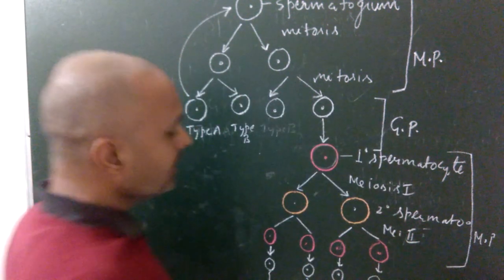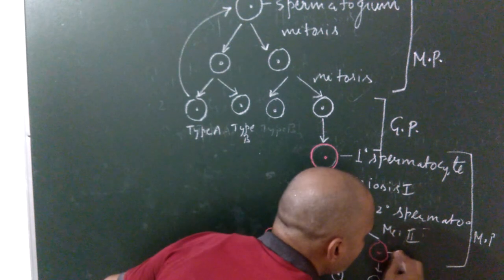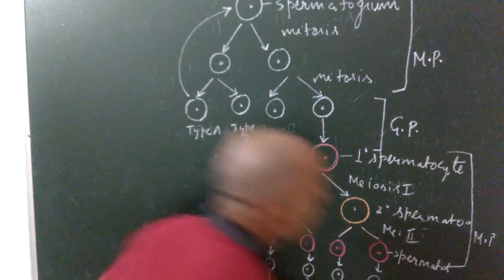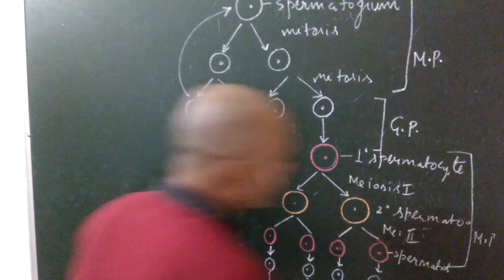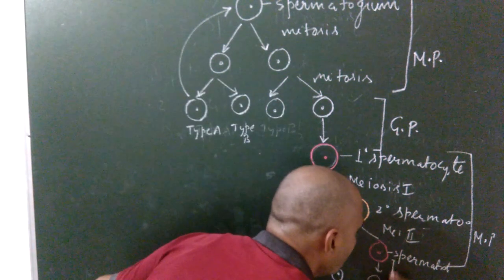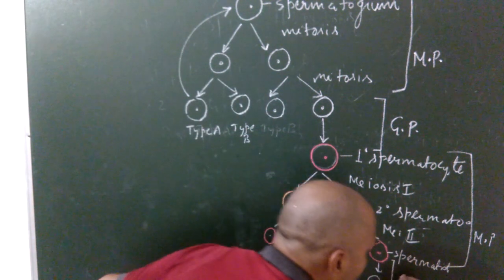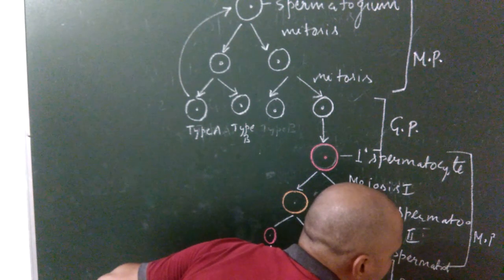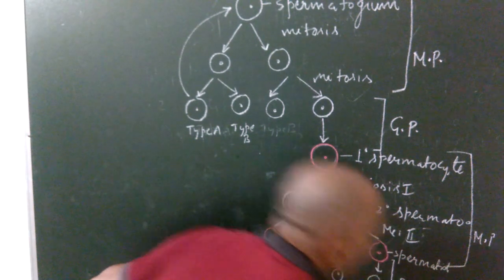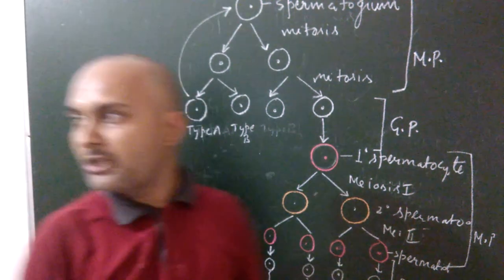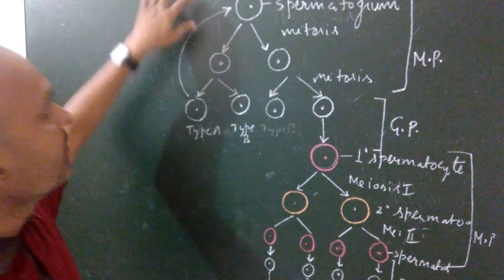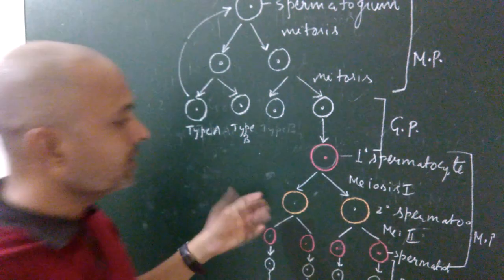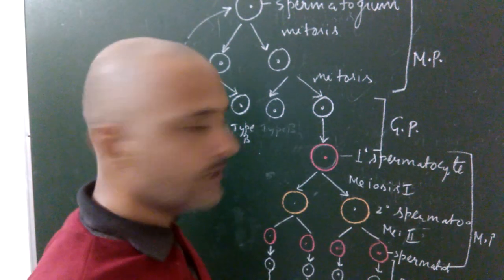And last, when the spermatids change into sperm, this is the fourth phase, known as the differentiation phase. How many total phases are there during spermatogenesis? Four. First is the multiplication phase, second is the growth phase, third is the maturation phase, and fourth is the differentiation phase.